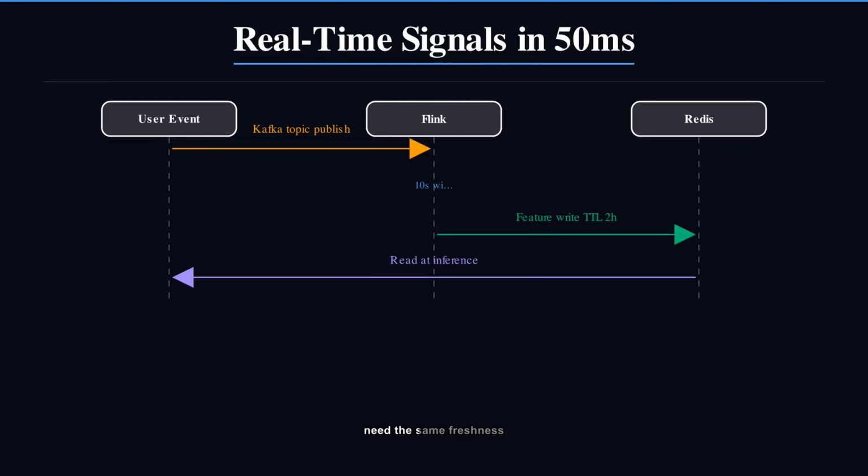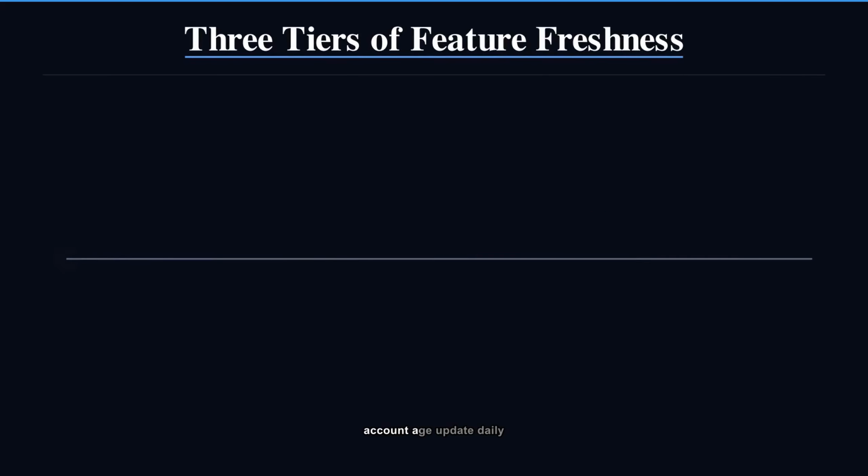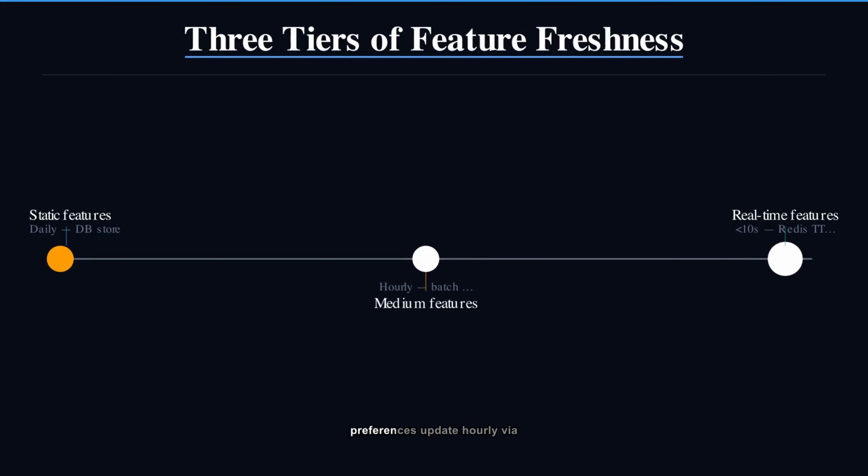Not all features need the same freshness. TikTok splits them into 3 categories. Static features, your age, device type, account age, update daily. They live in a distributed database. Medium-term features, your weekly category preferences, update hourly via batch jobs. Real-time features, what you watched in the last 5 minutes, update in under 10 seconds via streaming. Only real-time features live in Redis for sub-50 millisecond reads.